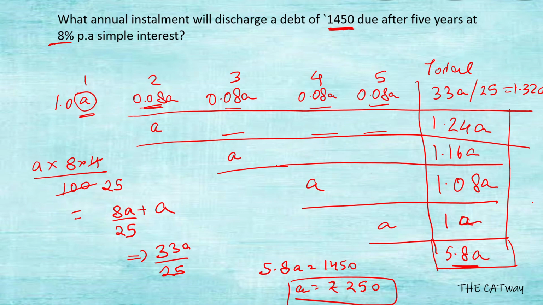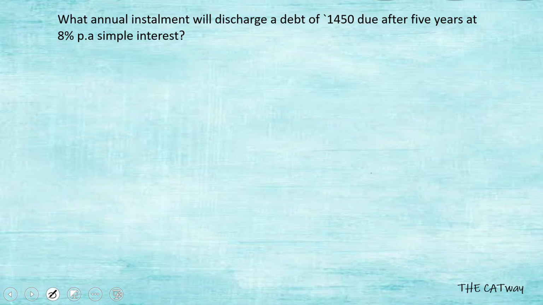You can verify the answer also. Let's remove everything from here. Let's do it again. For the first year, second year, third year, fourth year, and fifth year, we will check it with the answer. So 250 rupees is paid every year.